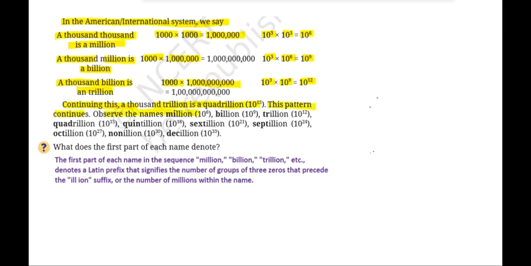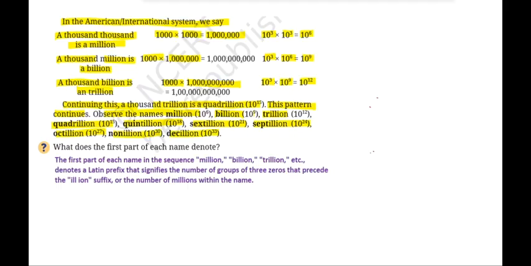Observe the names: million, 10 to the power of 6; billion, 10 to the power of 9; trillion, 10 to the power of 12; quadrillion, 10 to the power of 15; quintillion, 10 to the power of 18; sextillion, 10 to the power of 21; septillion, 10 to the power of 24; octillion, 10 to the power of 27; nonillion, 10 to the power of 30; and decillion, 10 to the power of 33.